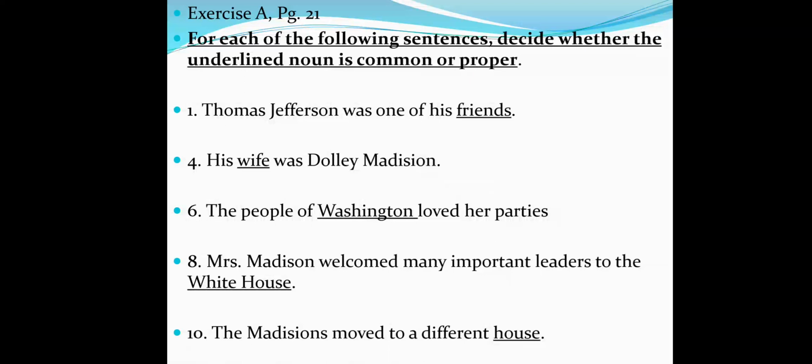Number 8. Mrs. Madison welcomed many important leaders to the White House. White House is a common or proper noun. Who can give me the answer? The Madisons moved to a different house. The word house is a common or a proper noun?